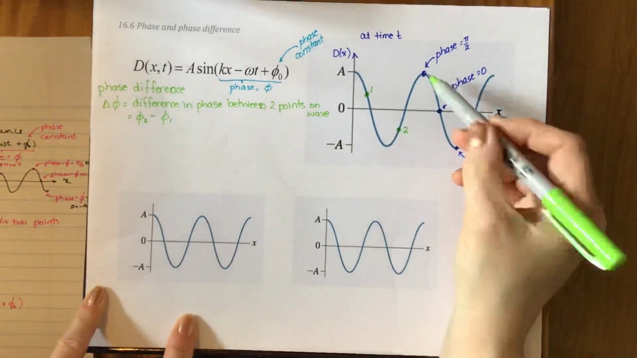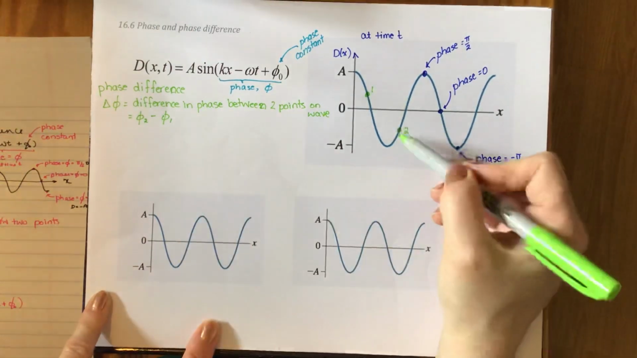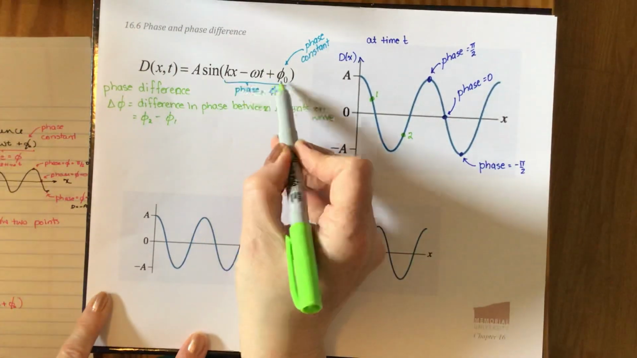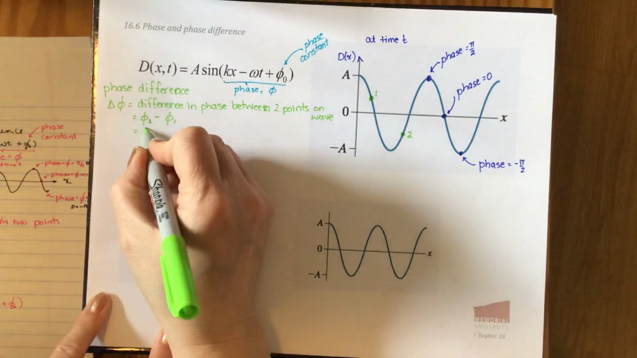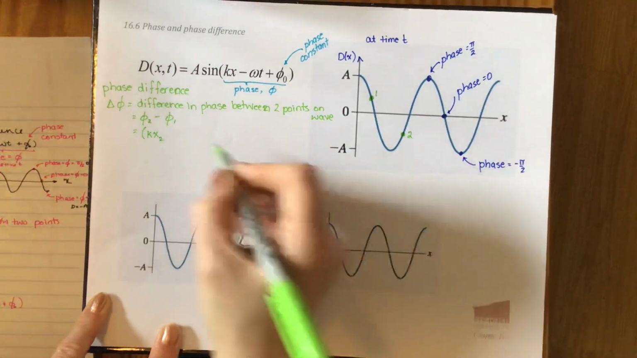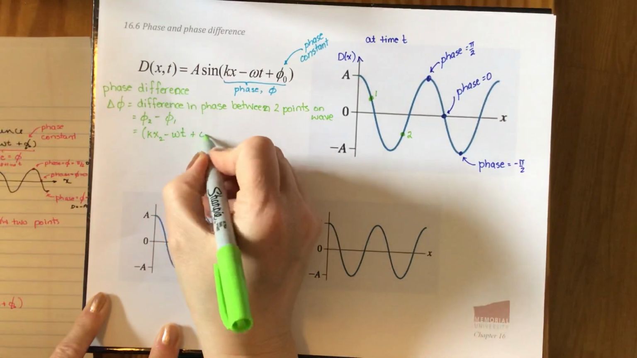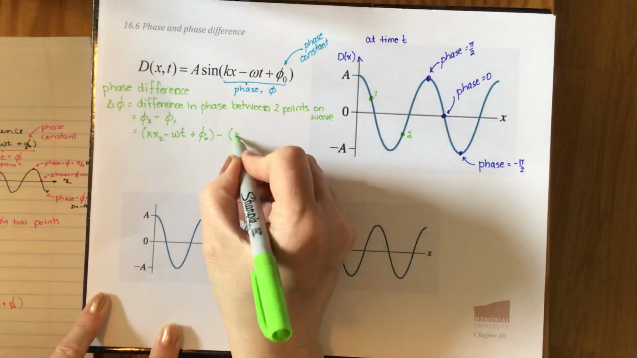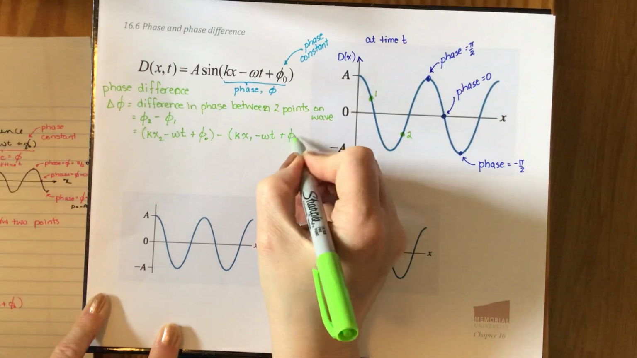phase of point 1. If we were at one of these 3 points, we would know right off the bat what to put in for our phase, but we're not at one of those 3 points, so what do we put in for our phase? Well, we put in this expression for our phase. The phase at point 2 is k, put brackets around this just so we really are clear what we're doing, k times position 2, take away omega, the angular frequency, times time, plus the phase constant phi naught. Then we take away our phase of point 1: k times x1 minus omega t plus phi naught.